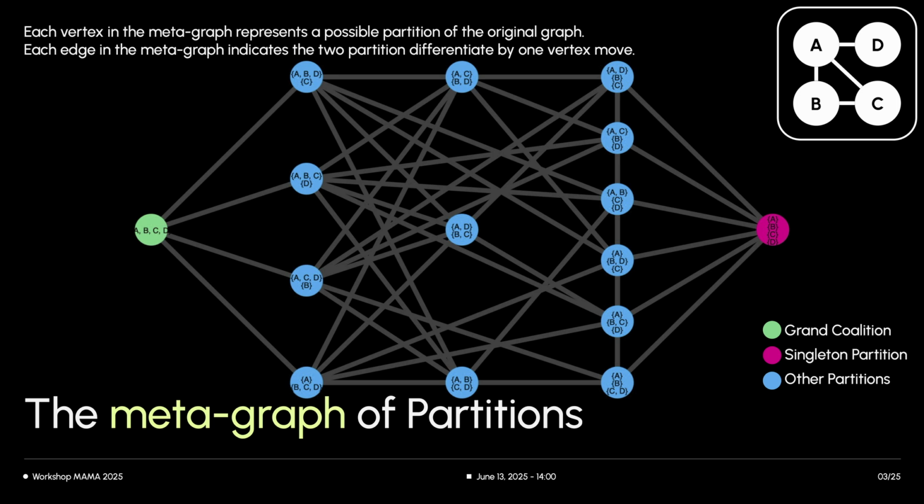So, the distance between any 2 points in this metagraph signifies the number of individual node moves required to get from one specific partition to another. As we can see, even for a simple graph, there is a rich landscape of partitions to explore between the grand coalition and the singleton partition.